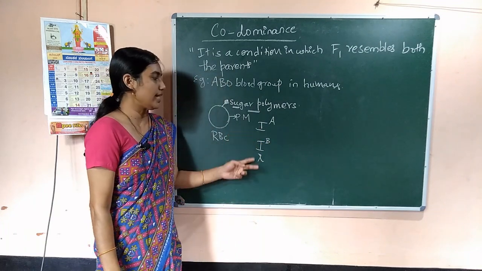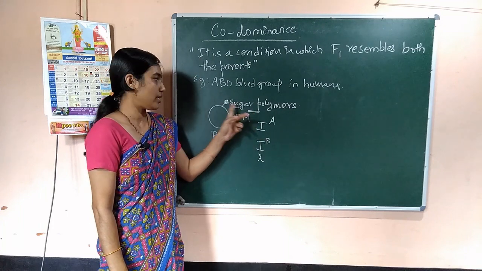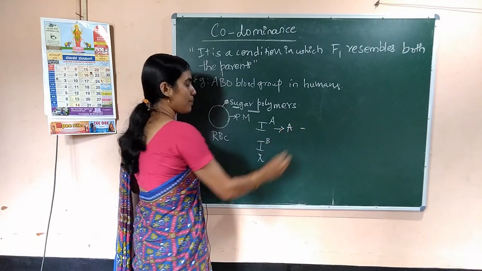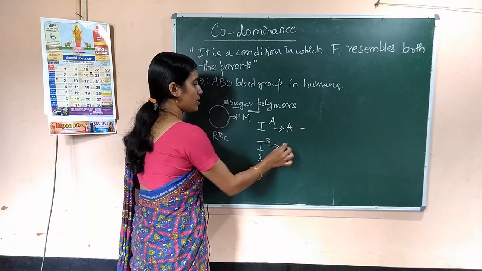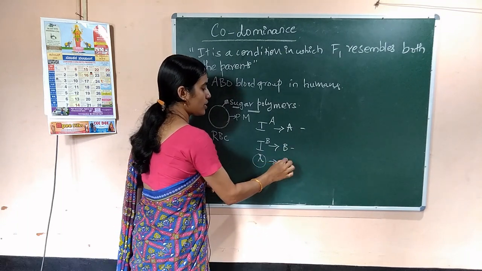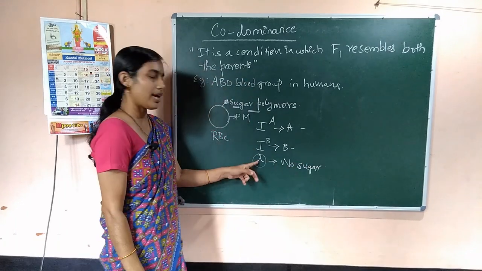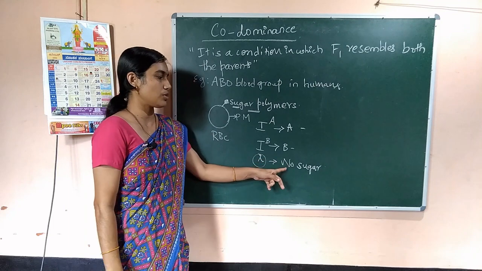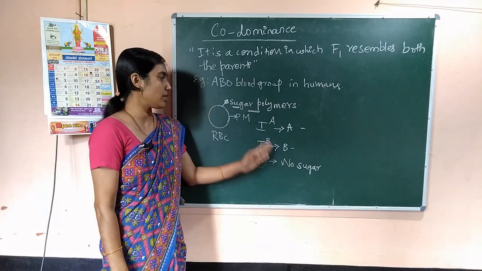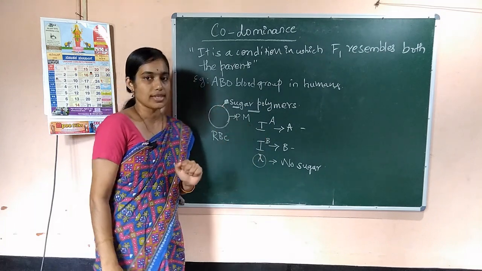These are the 3 allelic forms of a gene that controls the sugar polymer on the RBC. IA produces A type of sugar, IB produces B type of sugar, and small i does not produce any sugar. So, based on which type of sugar is produced and present on the RBC, the blood grouping is done.